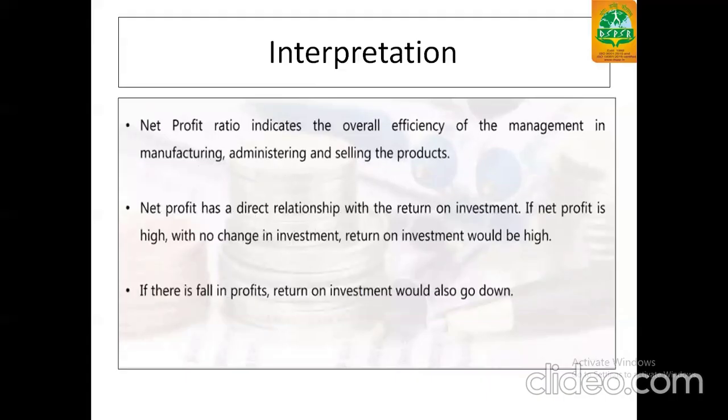The interpretation of this ratio says that it indicates the overall efficiency of the management in manufacturing, administrating, and selling the products. This ratio has a direct relationship with the return on investment. If net profit is higher with no change in investment, then return is also high. If there is fall in profit, return on investment will also go down. Means there is a direct relationship between return on investment and net profit.